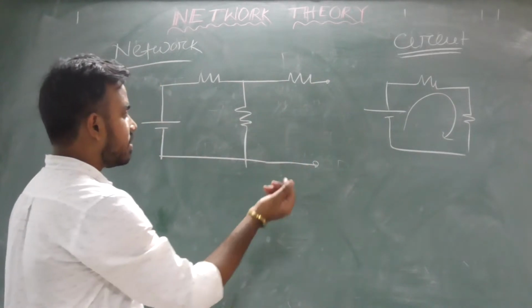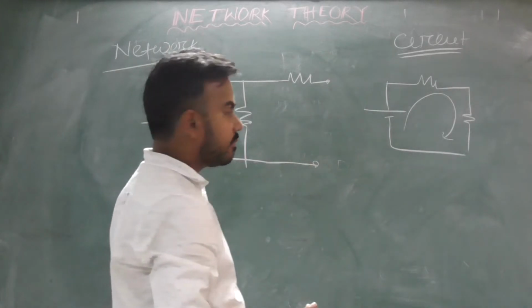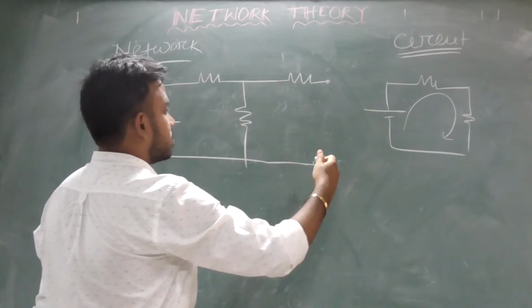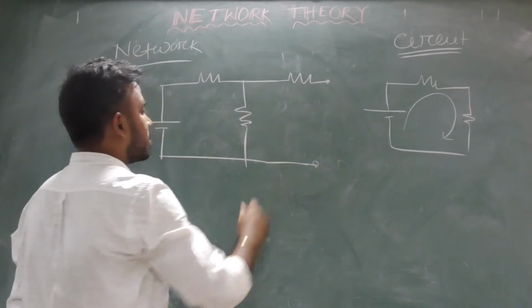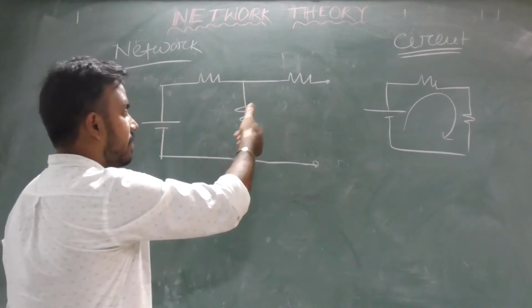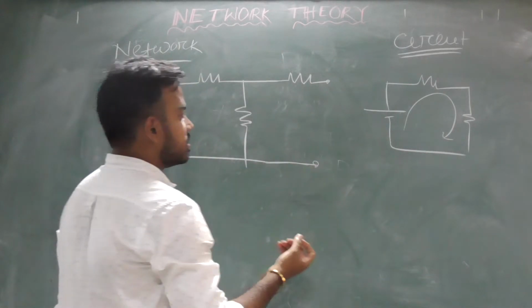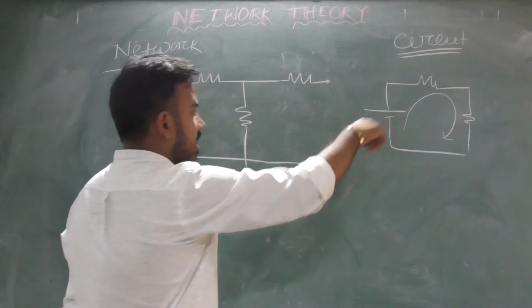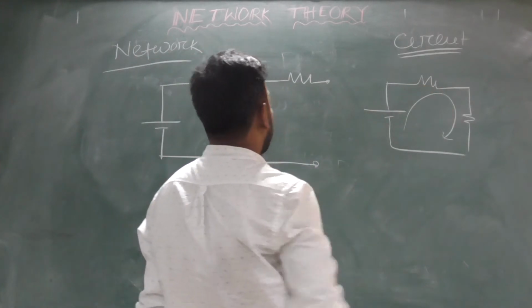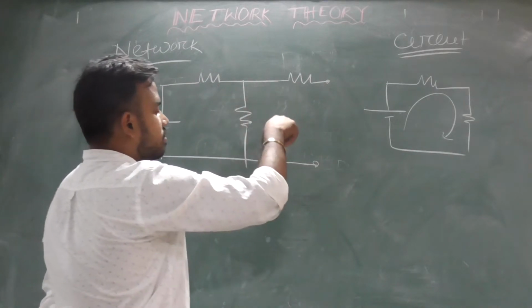So what is the basic difference? The first one is that a circuit is a closed loop, but a network may be a closed loop or may be open. Another difference is that in a circuit, current flows through every element, but in this network, current cannot flow through every element.